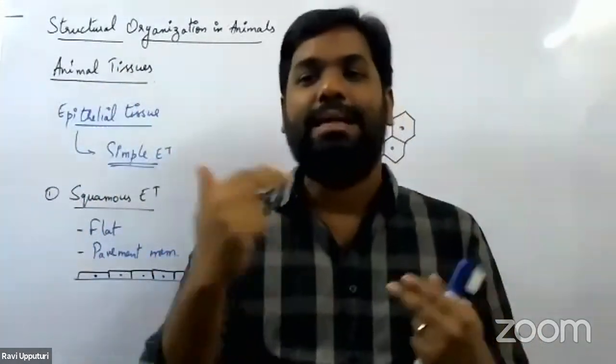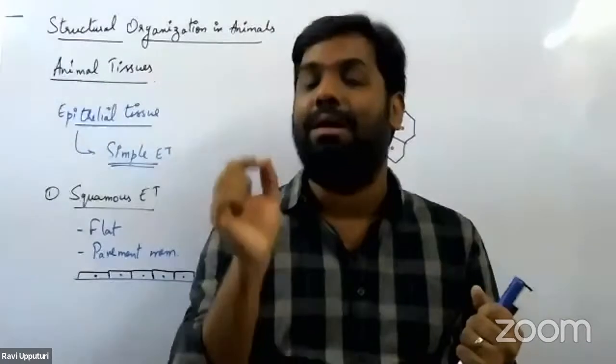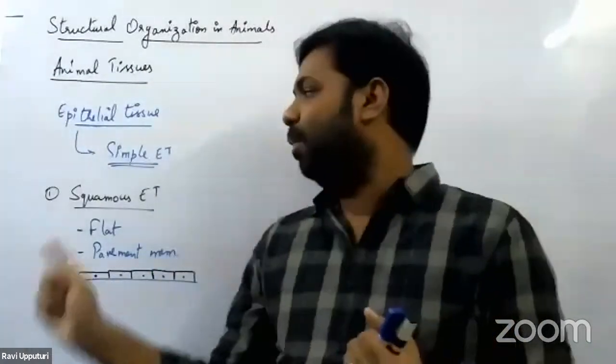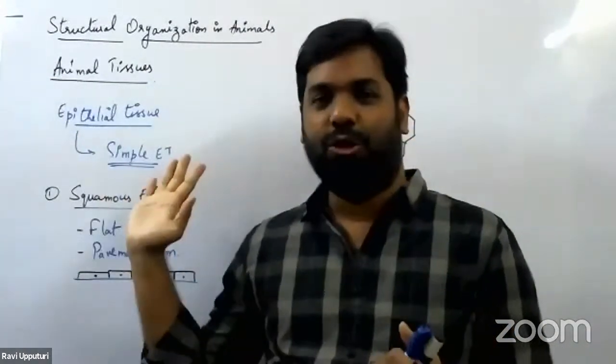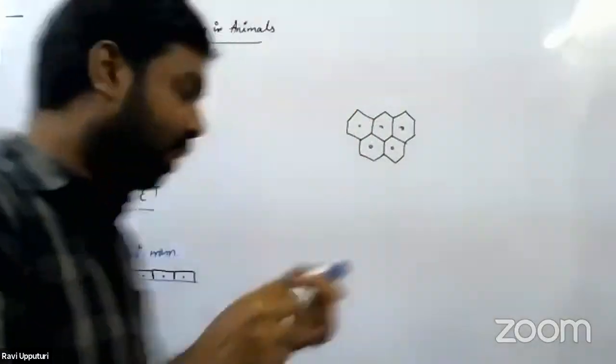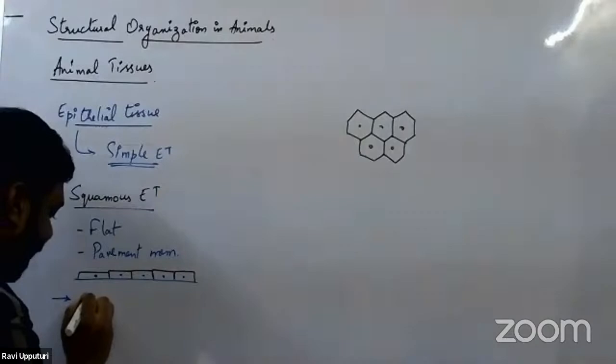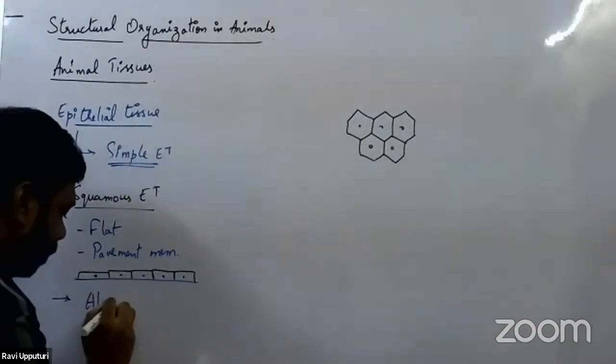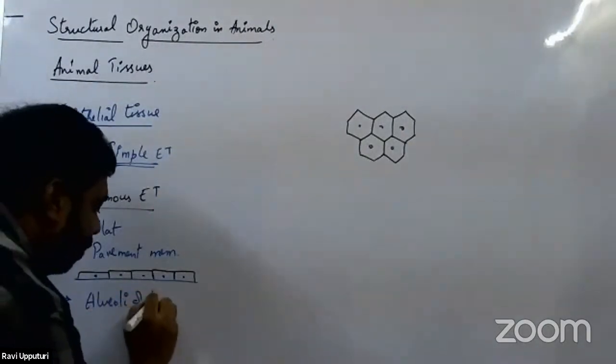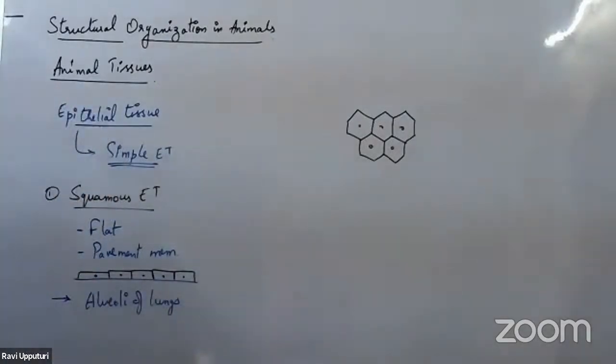So wherever there is exchange of substances happening in our body, at that place we would have the simple squamous epithelial tissue. Now, where exactly is exchange of substances happening in our body? The first place we can take is the alveoli of the lungs. So in the alveoli of the lungs, this is one place where we would have simple squamous epithelial tissue.